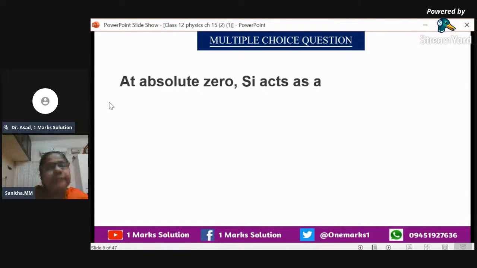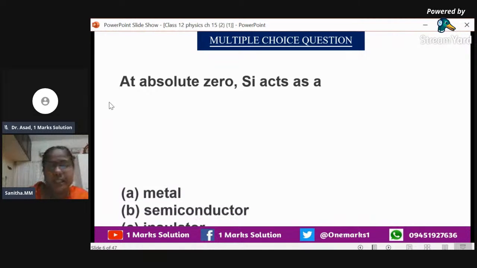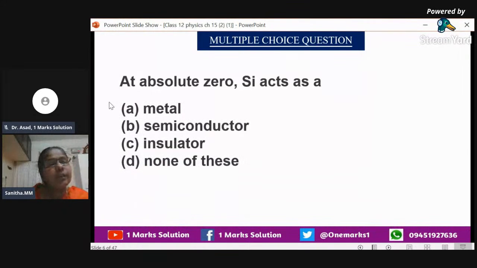That is at absolute zero. Absolute zero, you know that it is minus 273.16 Kelvin, we can say. Silicon, Si means silicon, acts as a. Why are we giving importance to silicon? Silicon and germanium, again I'm telling, are commonly used semiconductors. So it will act as a, whether it is a semiconductor or insulator, or the question is like that. Why is the question like that? We can say that at absolute zero, there is no free electron in silicon and germanium.